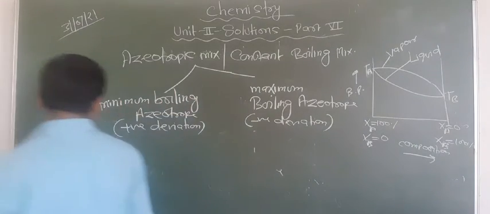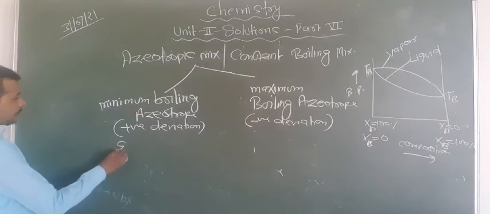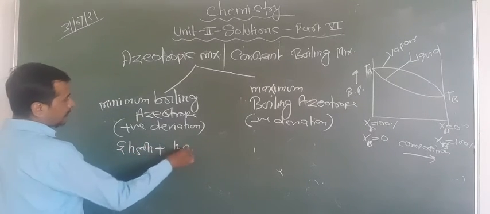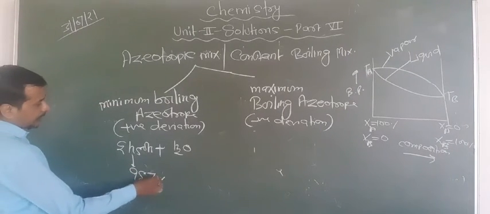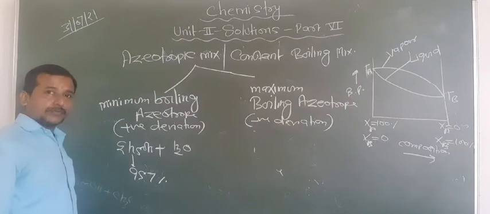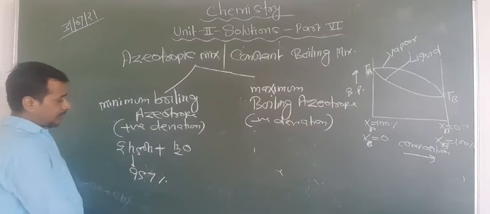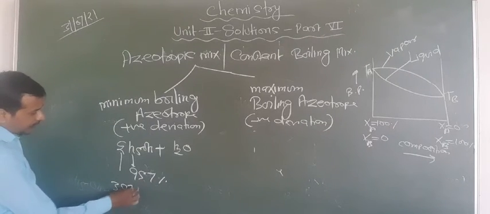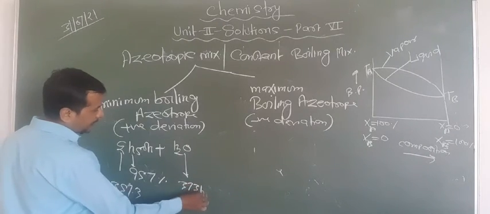So look at the conditions here. In the case of minimum boiling, what happens basically? Just like we have taken the composition of ethyl alcohol plus water, 95.7% ethyl alcohol. At this composition, the boiling point of the mixture is less than either of the components. The boiling point of ethyl alcohol is 351.3 and the boiling point of water is 373 Kelvin.